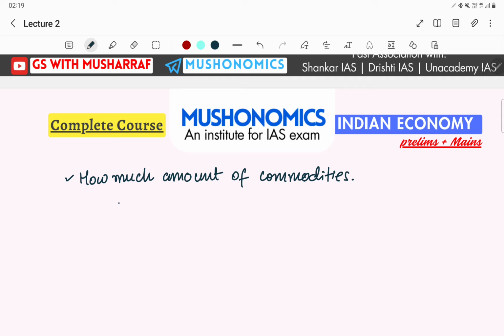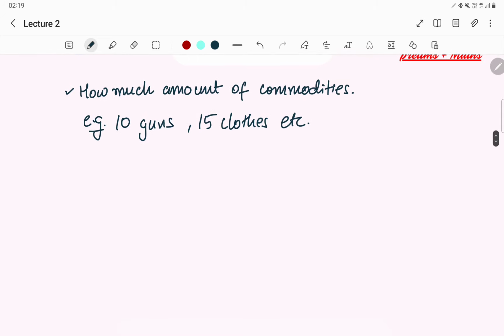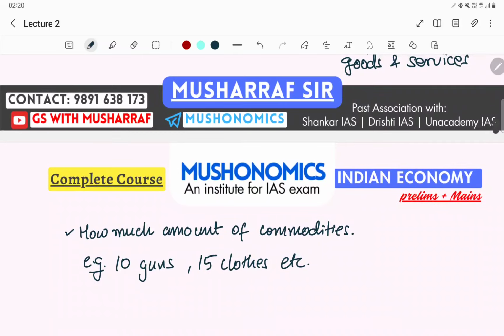For example, 10 machine guns, 15 clothes, etc. So the combination, in what amount. In the Indian economic context, you can see how we are allocating the resources: defense budget, budget for agriculture, budget for education. So allocation, this is number one, what to produce.